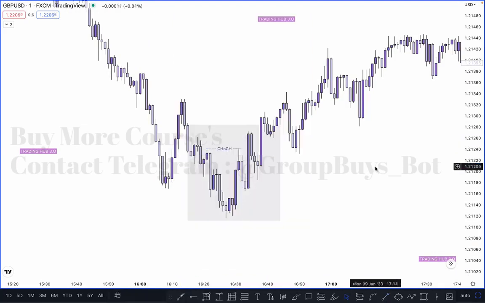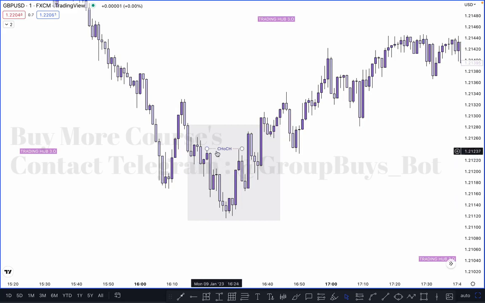So this high acts like our change of character at this point, because market momentum is looking for a reversal to the upside. To confirm any buy or sell, price must take out the lower time frame inducement, or if the market takes out the previous lower time frame high or low, sweeping the high or low, you can directly buy or sell as per the entry plan, which will be covered in an upcoming chapter. So this is just an explanation of how we can identify a lower time frame entry. So this one is our change of character. This one is not a change of character, as we know, because this one is not a valid pullback as per our plan.